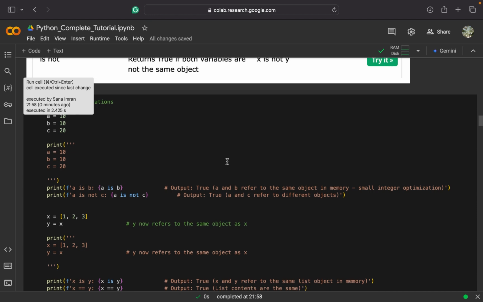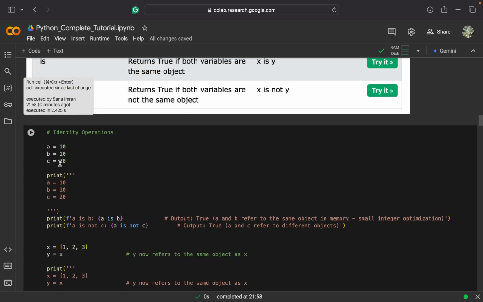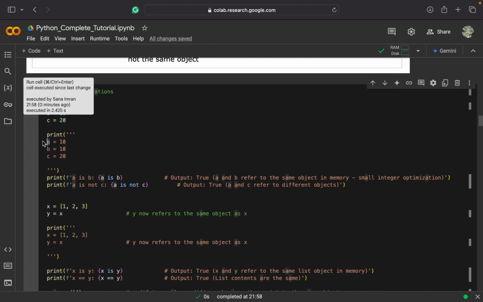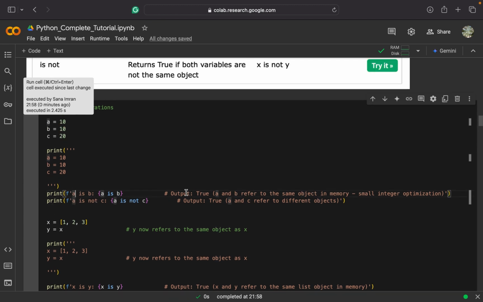So here I have different examples for these. We have integer variables: the small integer value 10 is stored in a and 10 is stored in b. So for Python, if I check a is b, it will return true, because a and b refer to the same object in memory, because these are small integer values. The same small integer value is assigned to two different variables. We can say that Python refers both of those variables to the same cell in memory, and that is why it is returning true for a is b.